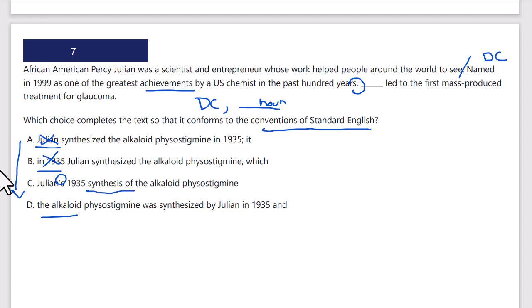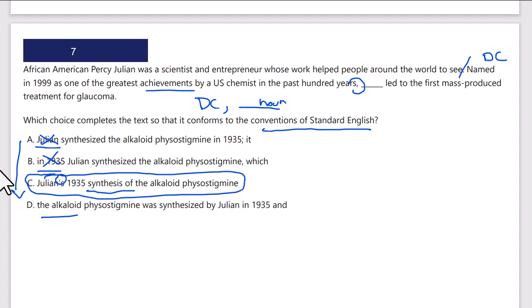I think it would be the synthesis. So one of the greatest achievements by a chemist in the past 100 years, that would refer to Julian's synthesis of the alkaloid physotene, whatever that is, right? So I think that would be the achievement that the dependent clause is referring to.